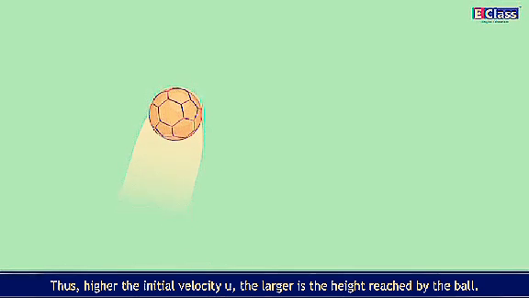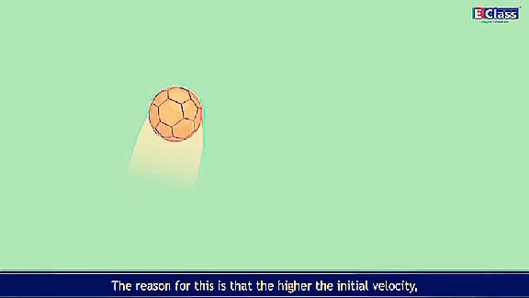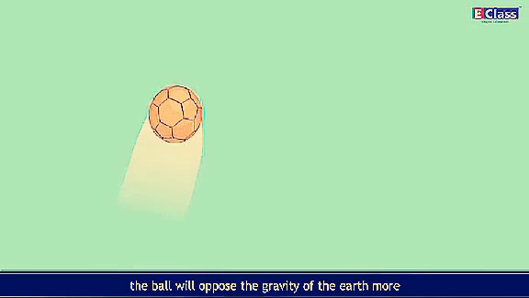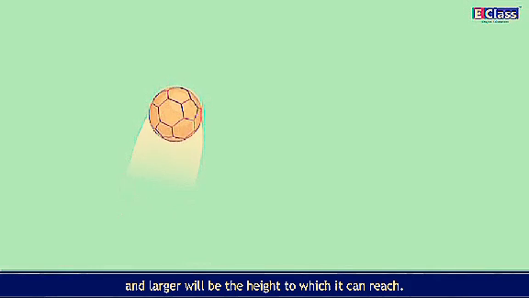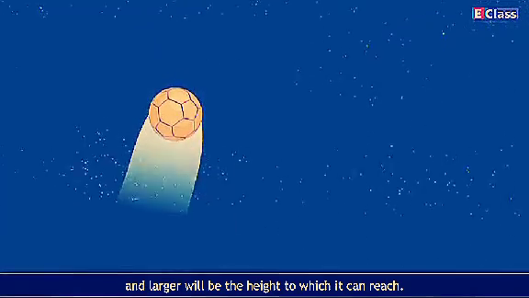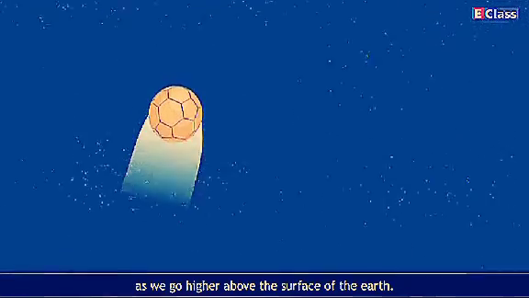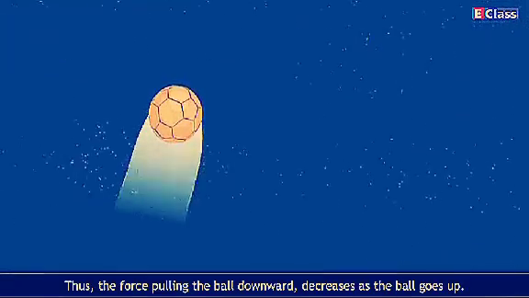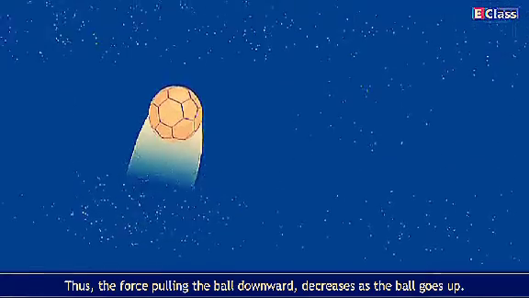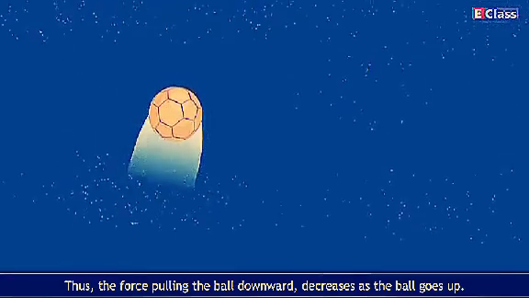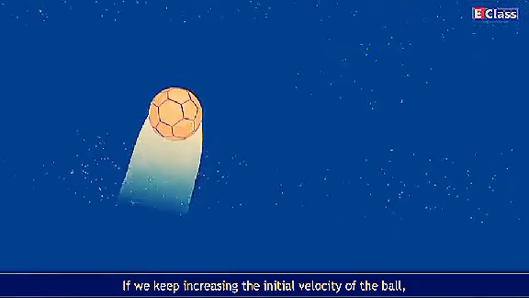Thus, the higher the initial velocity u, the larger is the height reached by the ball. The reason for this is that the higher the initial velocity, the more the ball will oppose the gravity of the Earth, and the larger will be the height to which it can reach. We have seen above that the value of g keeps decreasing as we go higher above the surface of the Earth. Thus, the force pulling the ball downward decreases as the ball goes up.